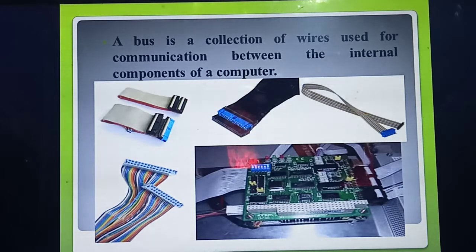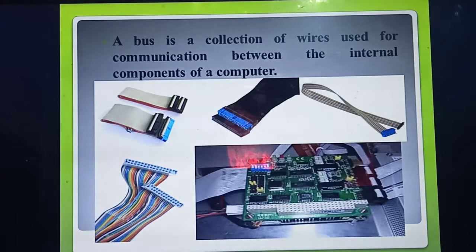Okay, so what's the use of a wire? For example, a fan, a light, a lot of electronic or electrical things are there in your home, isn't it? So what's the use of a wire? It is used to connect the particular electronic things to the switch. When you switch on, current will pass through the wire and the particular device will work, isn't it? In the same way, inside the CPU, that means in a computer, there are a lot of devices, isn't it? For those devices to work properly, they need to be connected using what?